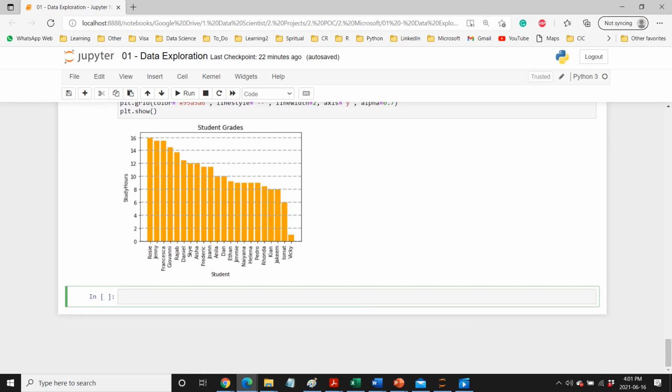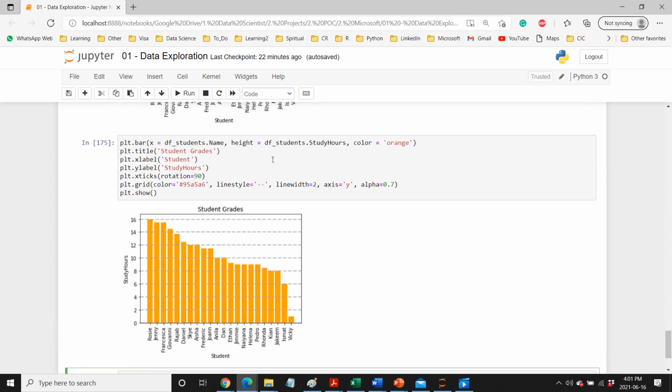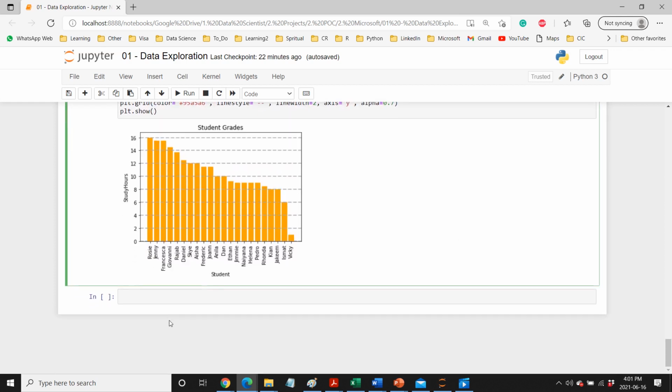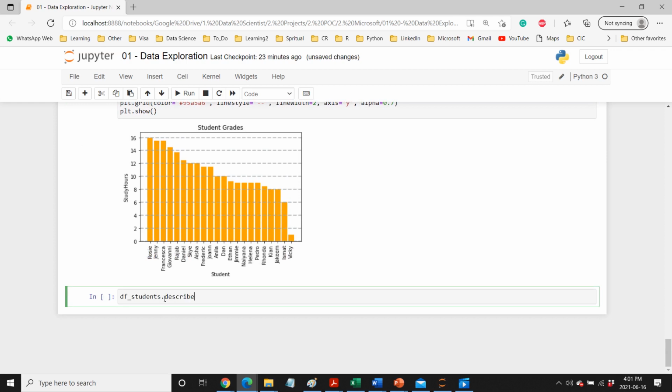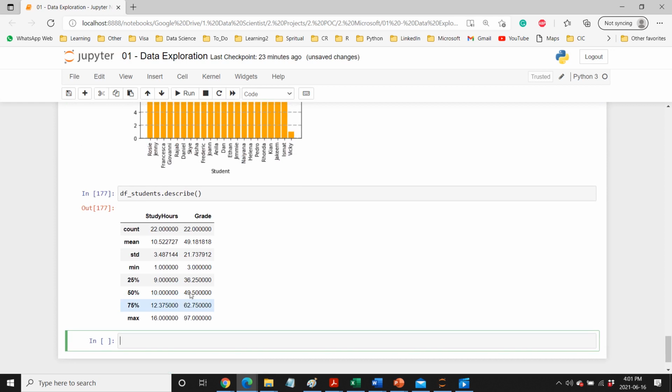Let's start doing some descriptive statistics. So for example, for descriptive statistics, I have already said that df students, we have the data frame, and then dot describe. That's the method which gives you descriptive statistics of all the numeric variables.